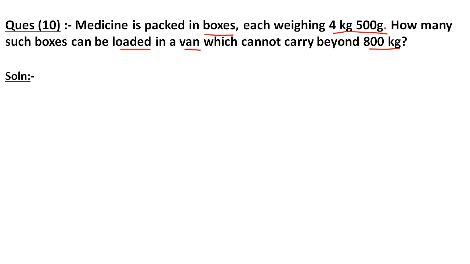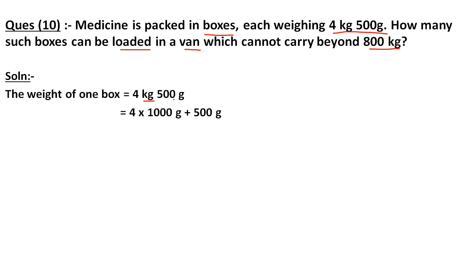Okay, so what is the solution? The weight of one box is equal to 4 kilogram 500 gram. So first of all I will convert this kilogram in gram. I will multiply by 1000 because 1 kilogram is equal to 1000 gram. So I multiply 4 with 1000 and get 4000 gram, and this is already 500 gram. So these two will be added up and I get 4500 gram. What is this 4500 gram? This is the weight of one box.